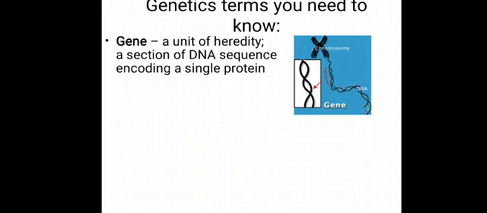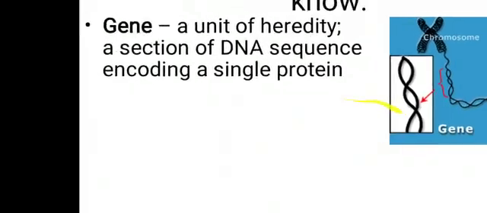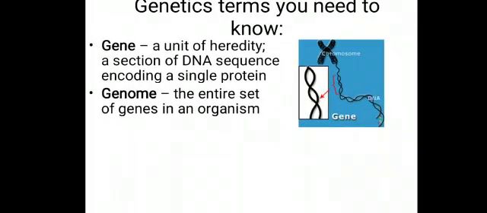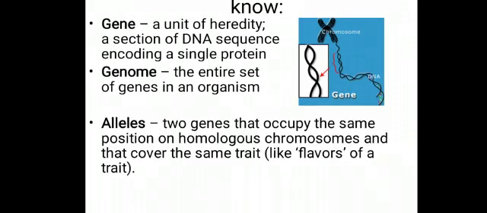Now, these are the genetic terms which we need to know, like a gene. A gene is a unit of heredity and is a section of DNA sequence encoding a single protein. We can see here in the diagram, here chromosome and DNA, and where gene is present, it is showing here. Next is genome. The entire set of genes in an organism is known as genome. If we talk about alleles, alleles are the two genes that occupy the same position on homologous chromosome and that cover the same trait. Here we will talk about the same trait.